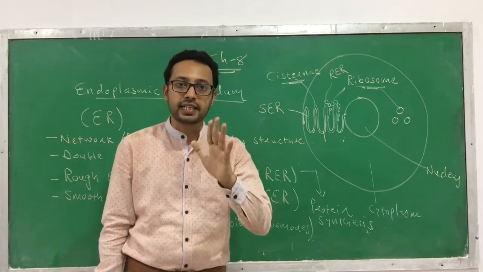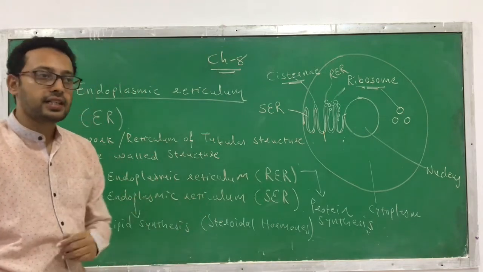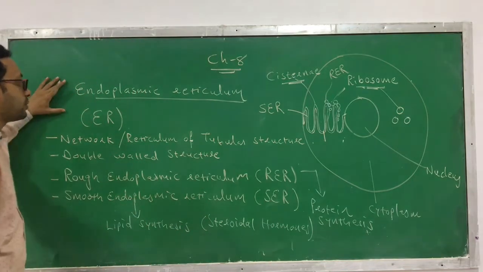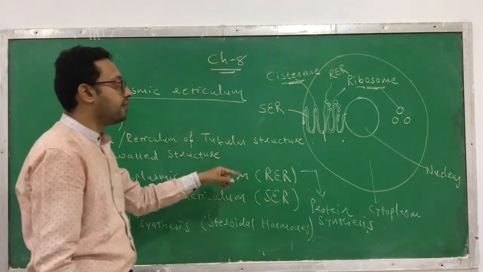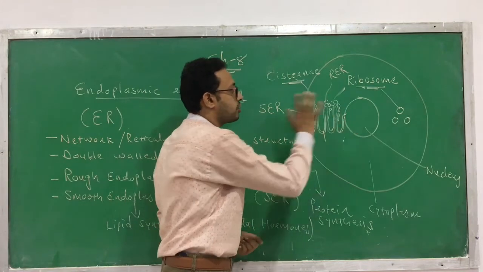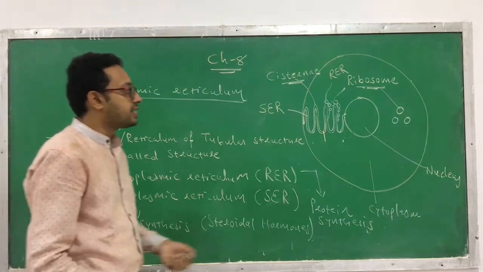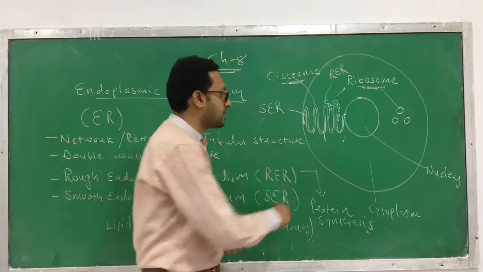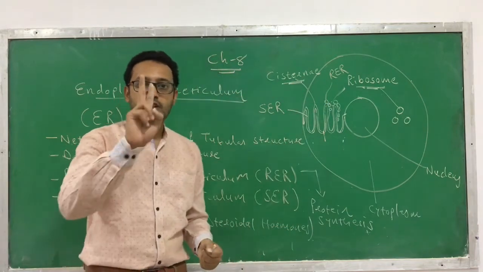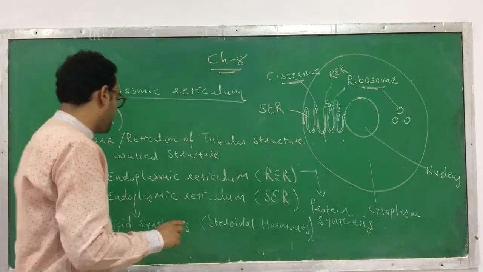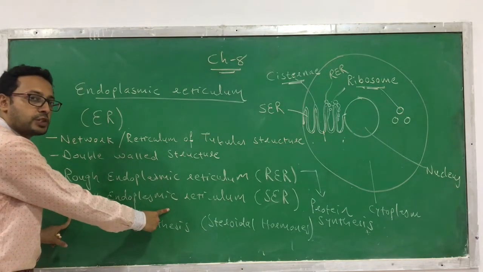Students, I again repeat, a short note on endoplasmic reticulum can be asked. So listen, what is endoplasmic reticulum? Endoplasmic reticulum is a network or reticulum of tubular structures spread in the cytoplasm. Okay, it is a double-walled structure that divides intracellular space into two parts, luminal and extraluminal space. There are two types of endoplasmic reticulum. First is called rough endoplasmic reticulum, second is called smooth endoplasmic reticulum.